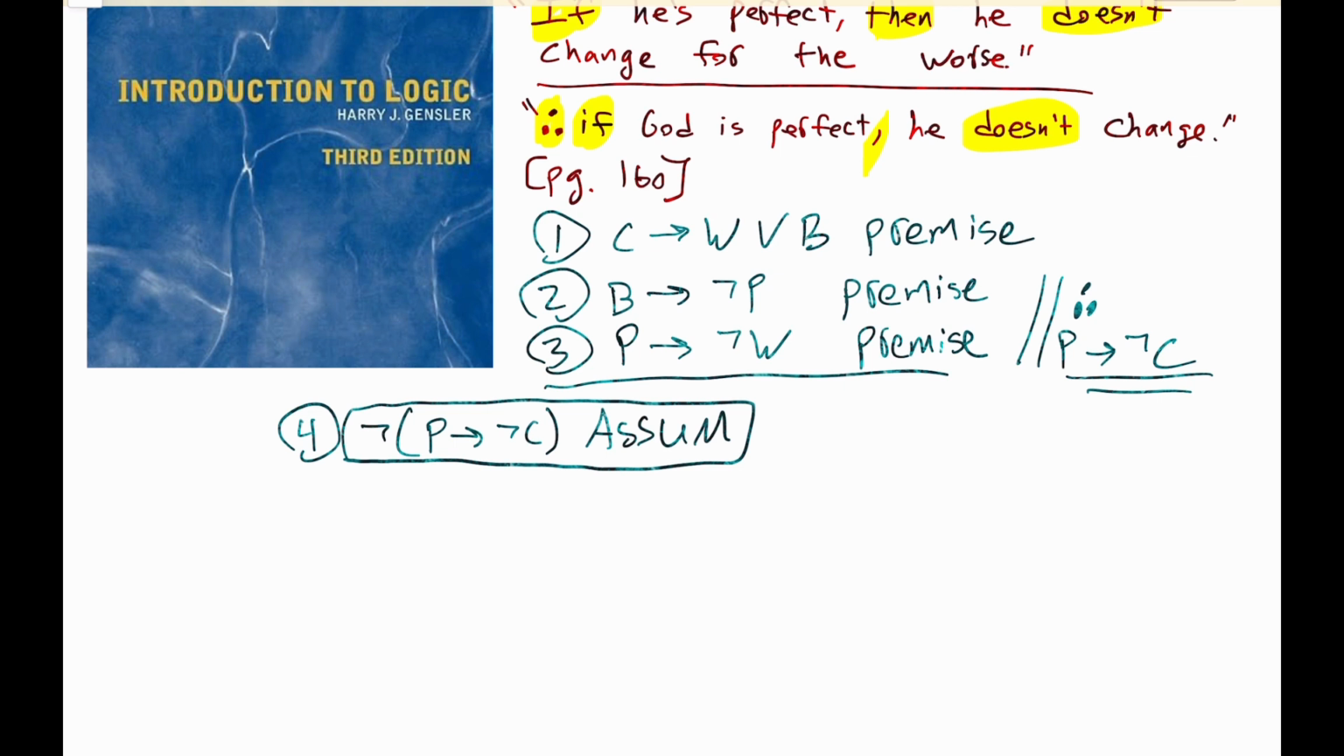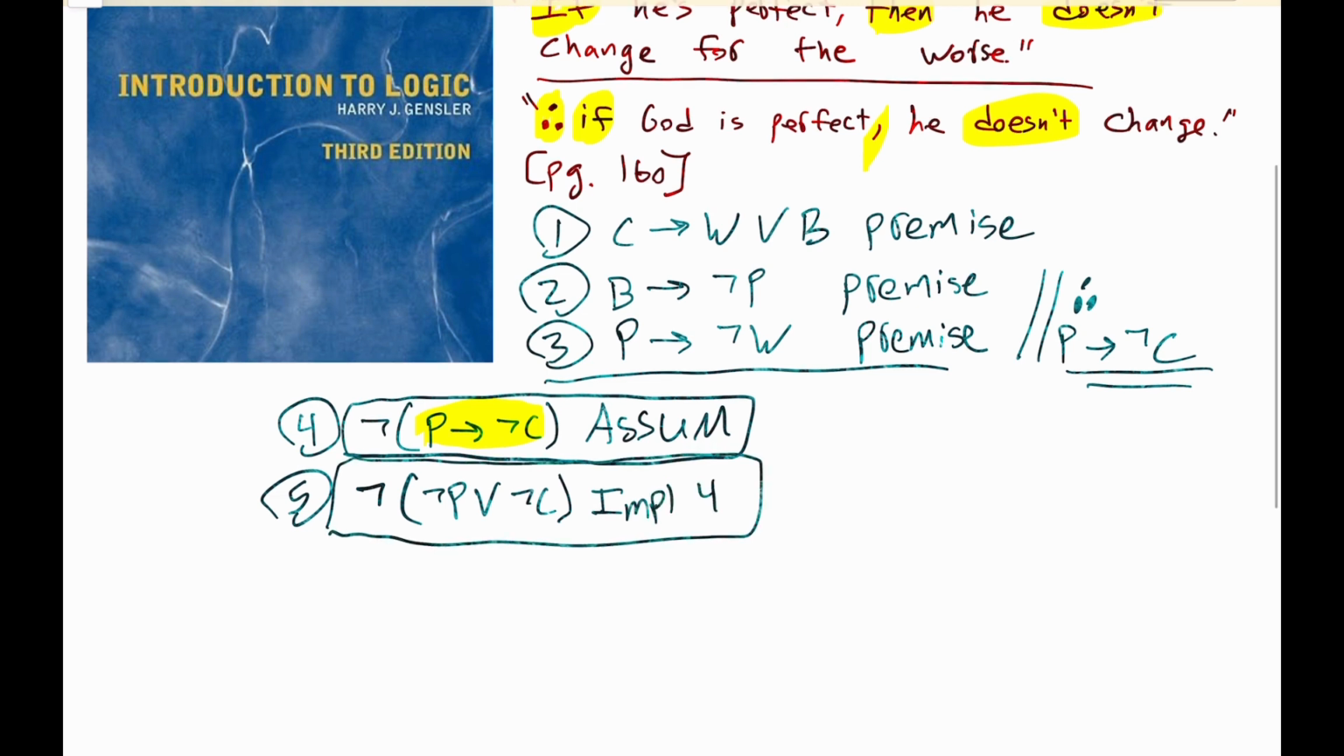So what can we do here? If we're going to contradict a conditional, it's often a good idea to turn that conditional into a disjunction. And we can do that with what is sometimes called implication. So we're going to turn this if P, then not C into a disjunction. So we can derive not, parentheses, not P or not C by implication, line 4. Under quarantine, based on that assumption.